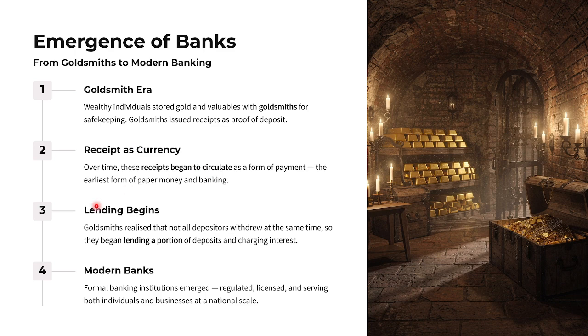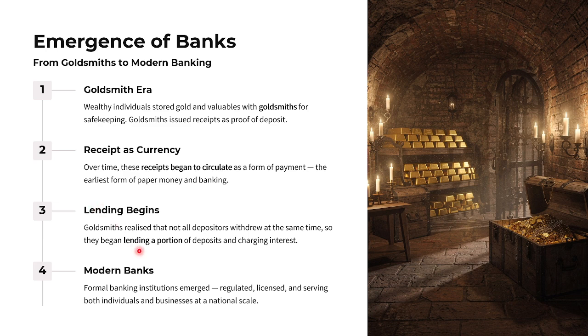Then the second thing, receipt as a currency. Over time, the receipts given by the goldsmith began to circulate as a form of payment, the earliest form of paper money and banking. Then lending begins.